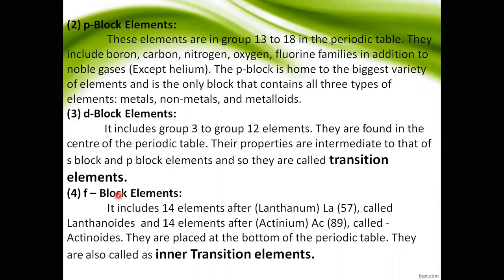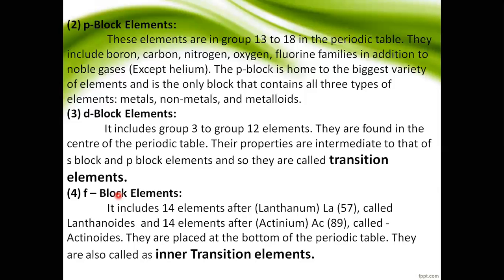It was proposed by Henry Moseley, who arranged the elements in increasing order of atomic number, not atomic mass. The three earlier scientists, Dobereiner, Newlands, and Mendeleev, arranged the elements by atomic mass, but Henry Moseley arranged the elements in increasing order of atomic number.